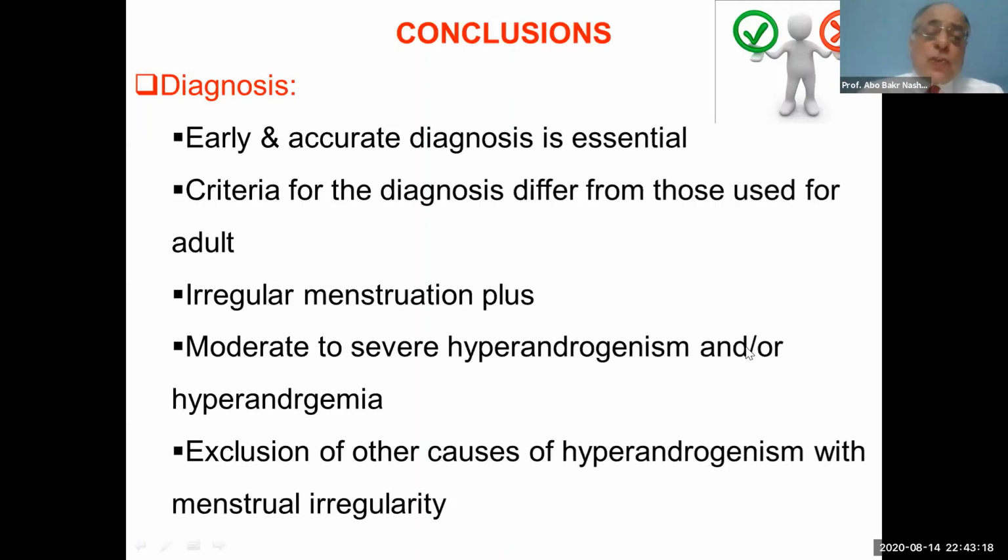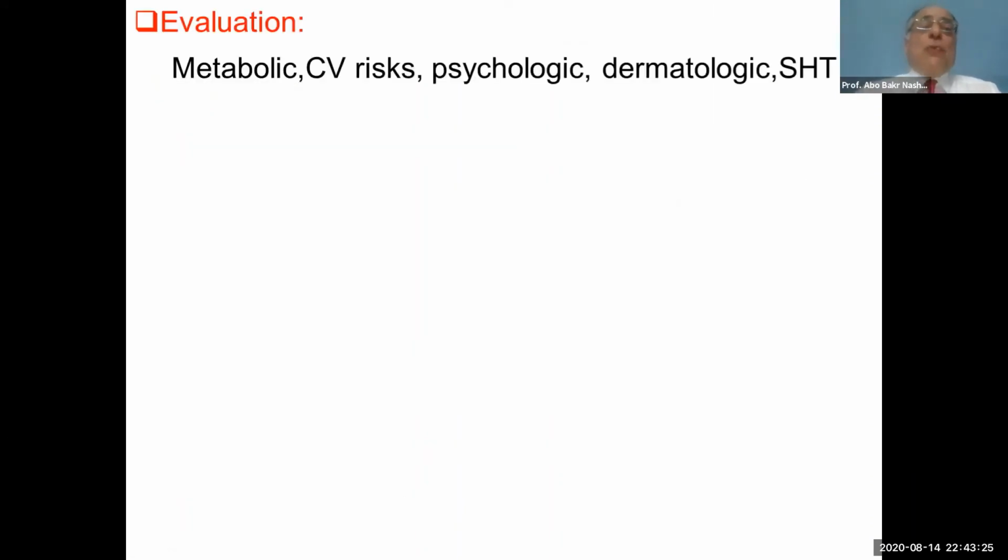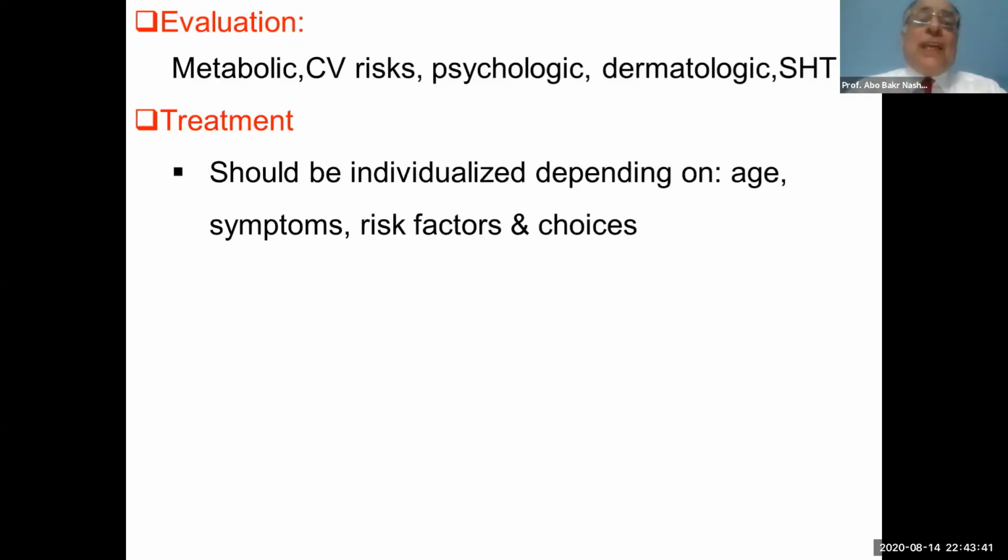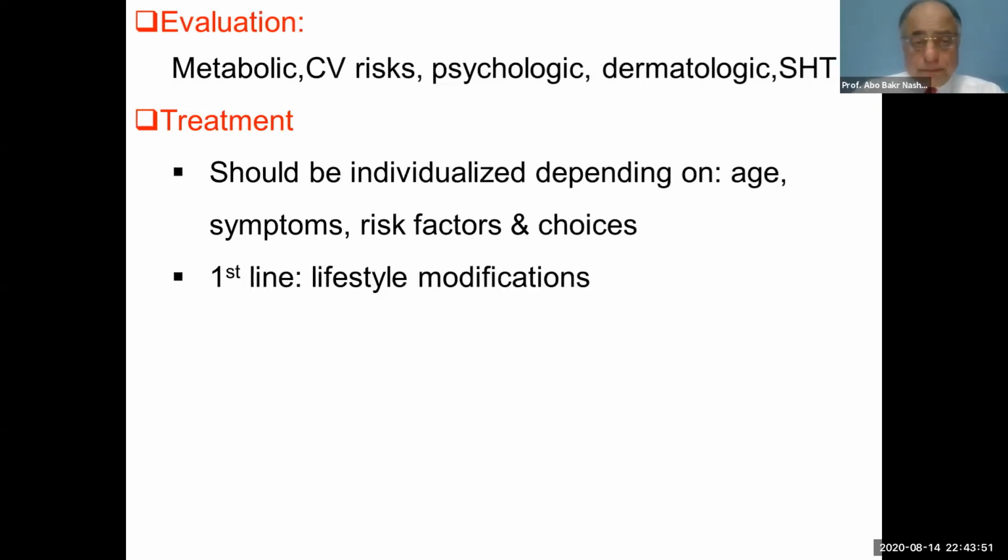Of course, after exclusion of the other causes of hyperandrogenism and menstrual irregularity. We should evaluate the metabolic status, the cardiovascular risk, the psychological status, dermatological manifestation, and subclinical hypothyroidism. For treatment, it should be individualized, depending on the age, the symptoms, the risk factors and the choice of our patient.